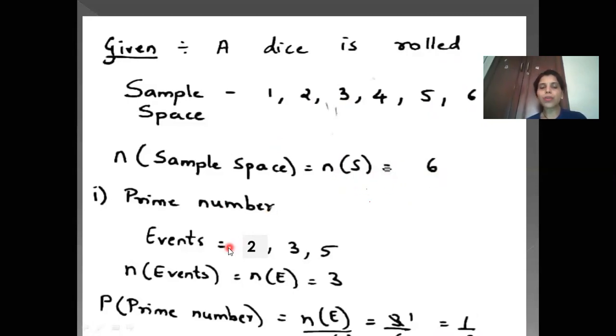Prime numbers are 2, 3 and 5 because 1 is neither prime nor composite. 2 is prime, 3 is prime, 5 is prime. So I have listed it as 2, 3 and 5. So number of events is 3. So now what will be the probability? We'll see over here. So the probability of getting a prime number is number of events upon number of sample space, that is 3 upon 6. So 3 upon 6, when you cancel, it becomes 1 upon 2. Okay, children. So it is 1 upon 2. Now we go to the next slide.